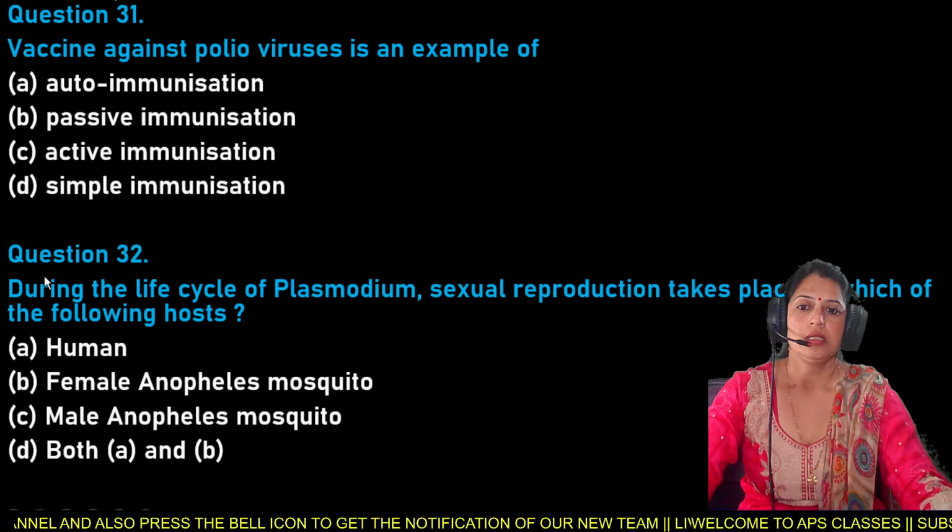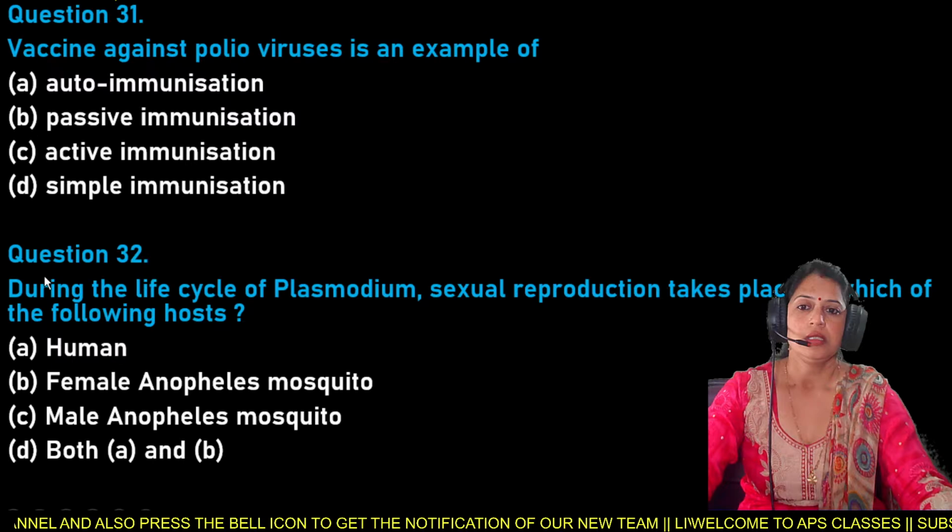Option A is human, B is female Anopheles mosquito, C is male Anopheles mosquito, and D is both A and B.